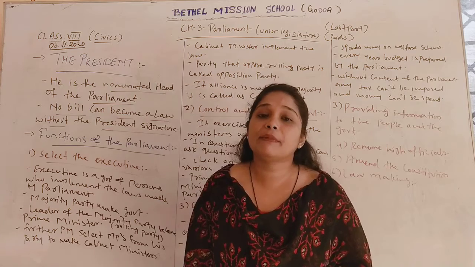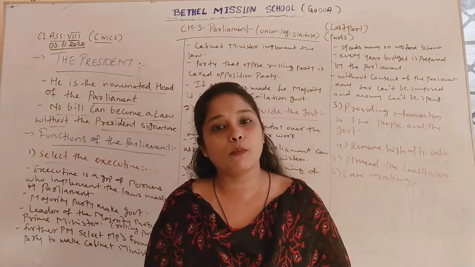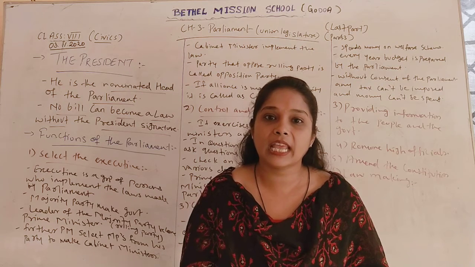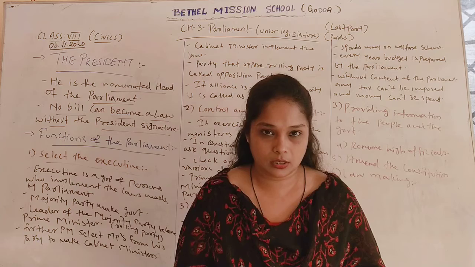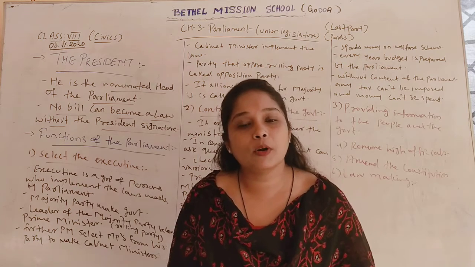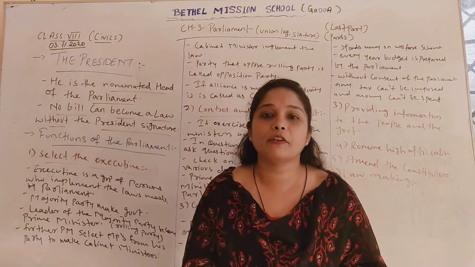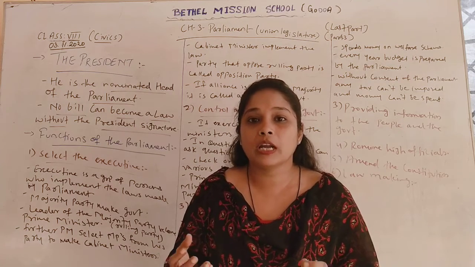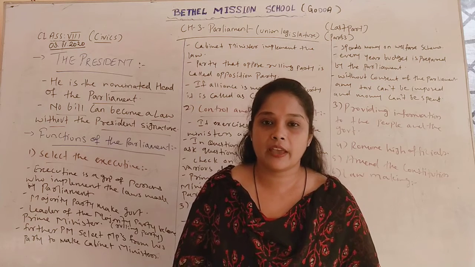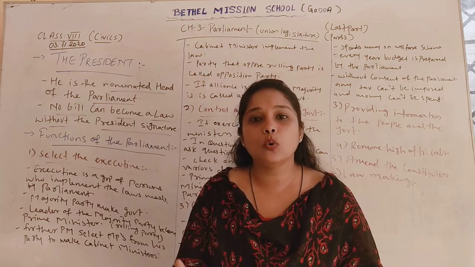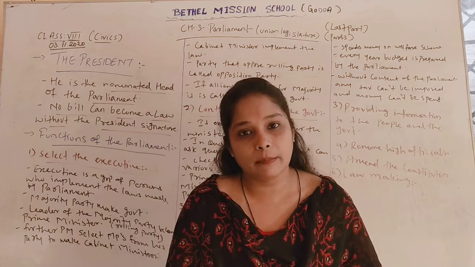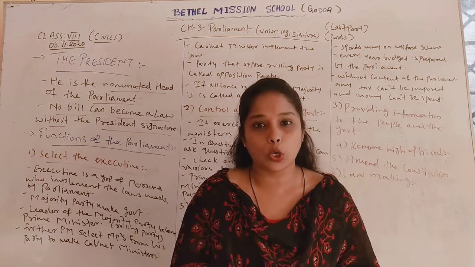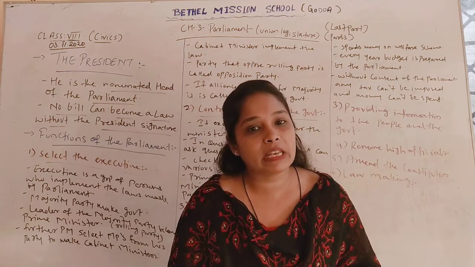When we talk about the parliamentary form of government, parliament has the supreme authority in a democratic country, and there are parliamentary elections, like India. India adopts the parliamentary form of government because it is more suitable for a country like India. In India we have different kinds of religion, and to avoid majoritarianism, to avoid the dominance of one religion or one particular group, the parliamentary form of government is very essential.